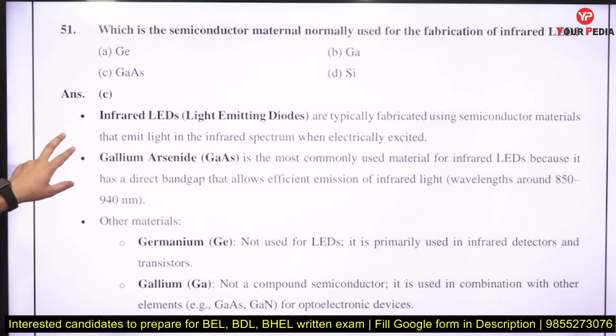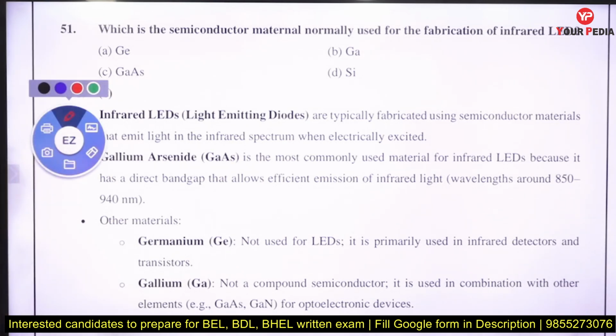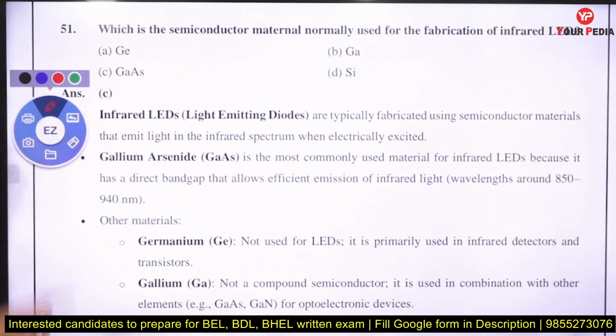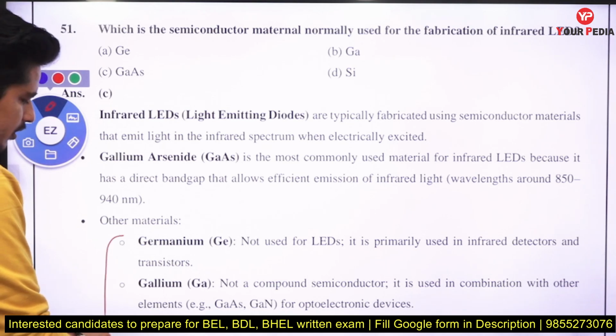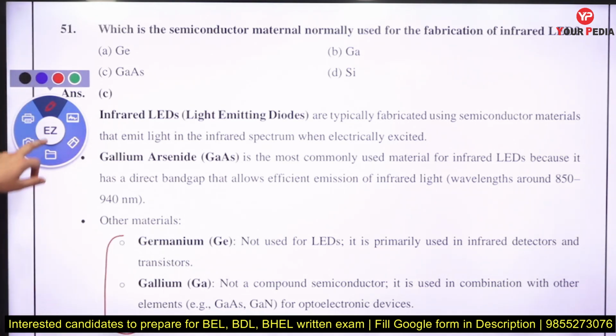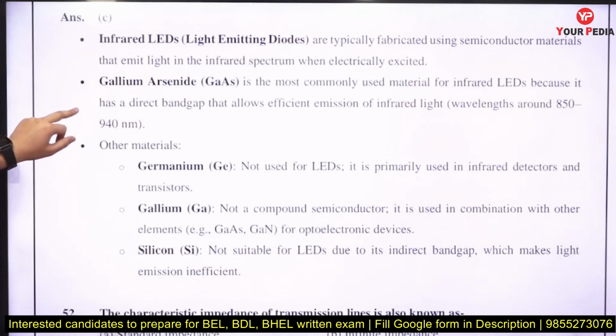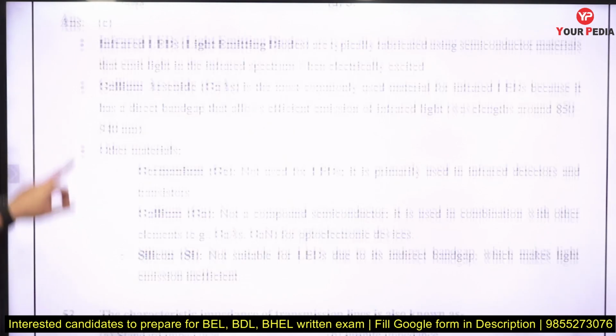Which of the following semiconductor materials is normally used to fabricate the infrared LED? If I am talking about the infrared LED, generally gallium arsenide is used. Here you can read each one of them. Germanium is not used for LED fabrication. Silicon is also not used. Gallium arsenide is a compound semiconductor.